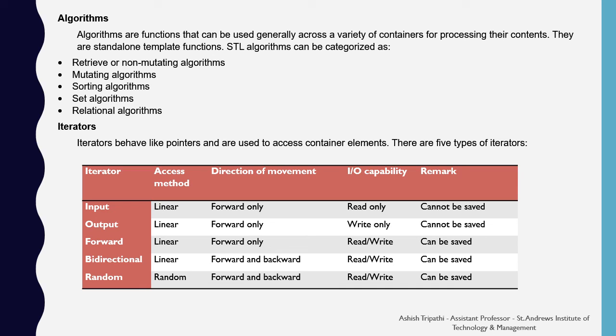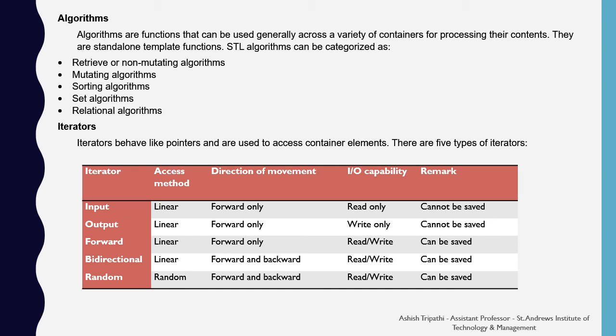Here, the retrieve or non-mutating algorithms are generally used to retrieve the values from the set, especially from the vectors or the arrays. Mutating algorithms are used to manipulate the values inside the collections. Sorting algorithms are used to index out in the ascending or the descending orders. Set algorithms are used to perform the symmetric difference or insertion or the common points among the set values. Relational algorithms are used to set out the relation between the collections, likewise whether the two arrays are of the same type or not. These are done in the algorithms.